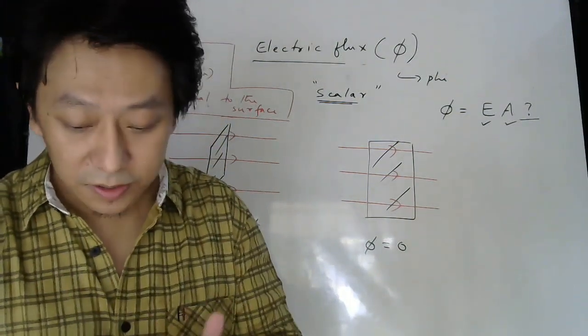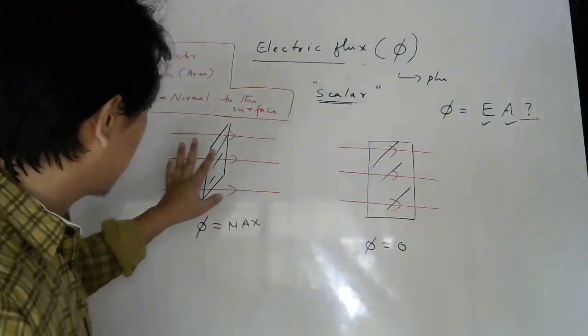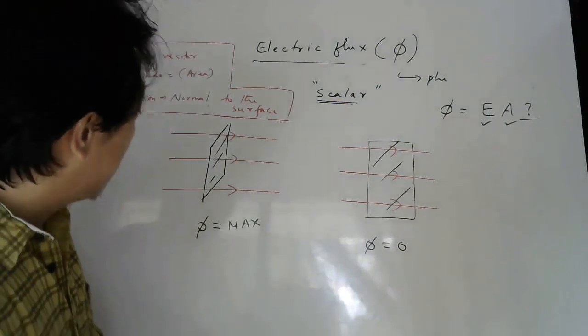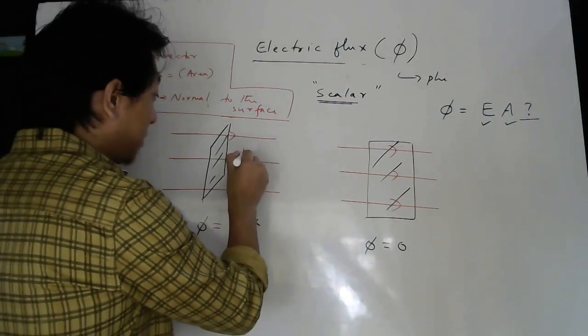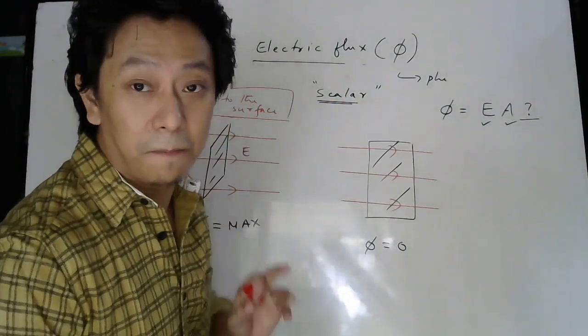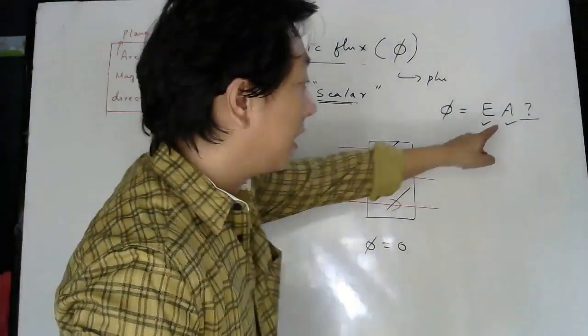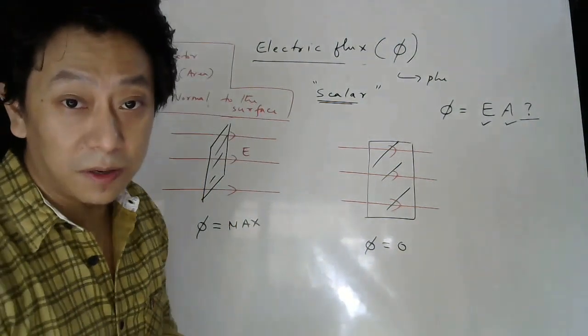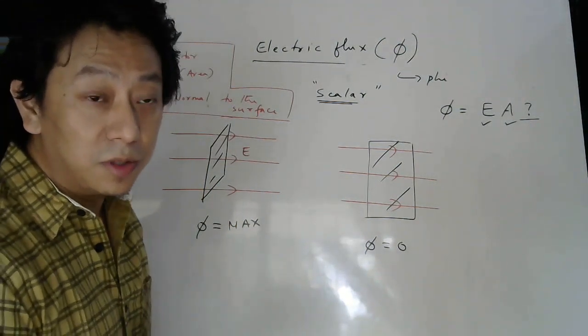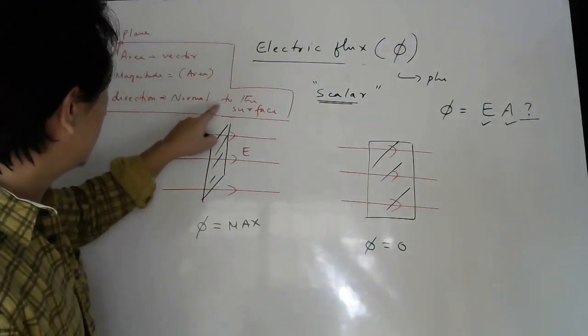Is it clear, students? Now look carefully, come back here. Where is the electric field? Electric field is this side. So this arrow represents your electric field, this E. This surface has area A. Now I am going to take this A as a vector quantity, with direction normal to the surface.